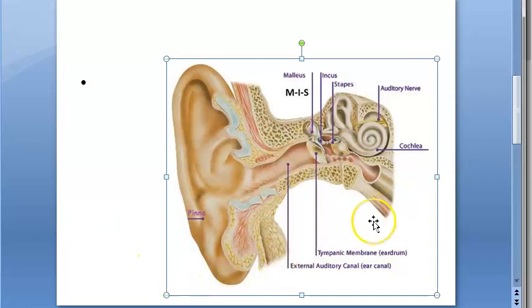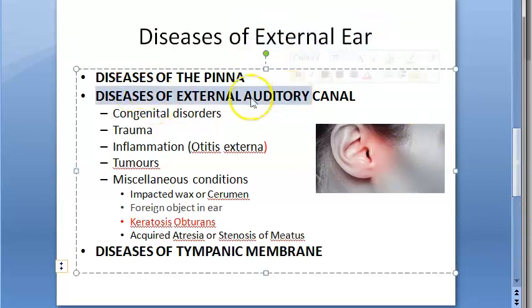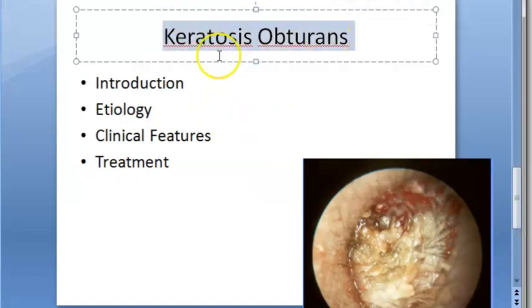So where are we? Again, in the diseases of the external ear, under the diseases of the external auditory canal, in the miscellaneous conditions, they have put keratosis obturans, which we will read now. So you have got an idea as to where we are positioned. Now let us look at keratosis obturans. You know what keratosis is, right? Obturans is something that is blocking, obstructing. So some keratin mass that is blocking.